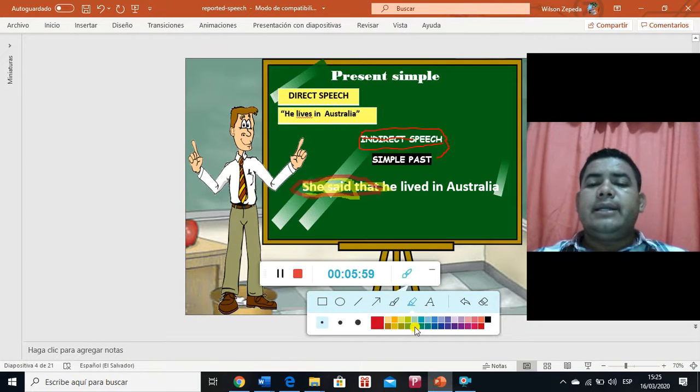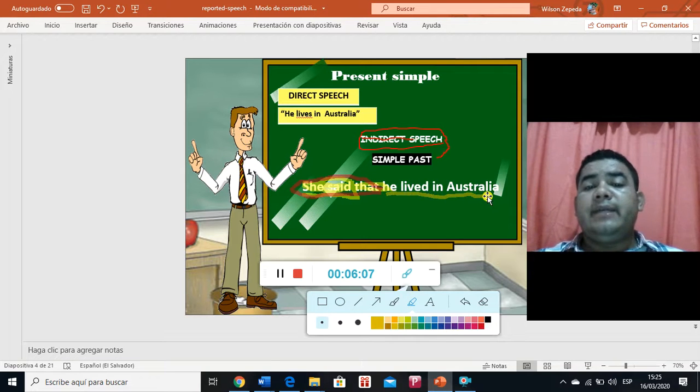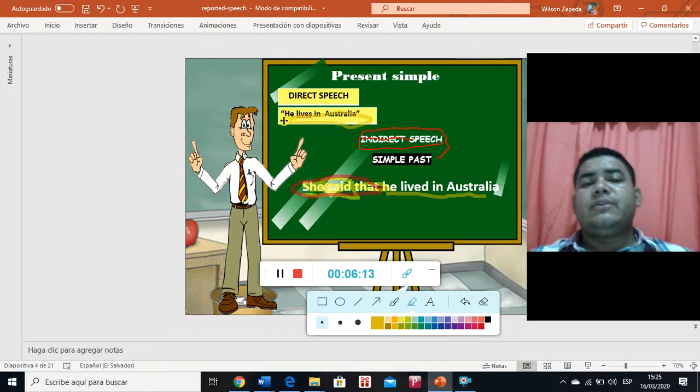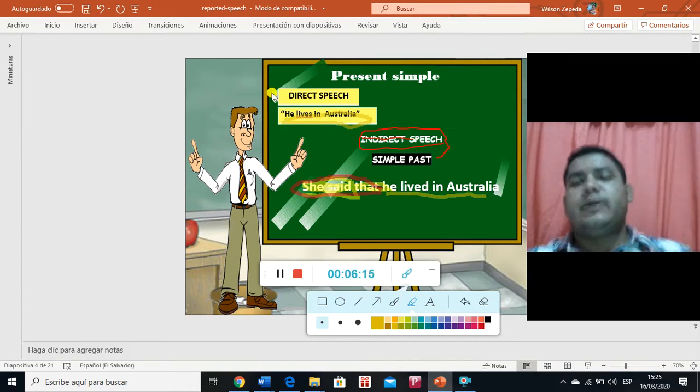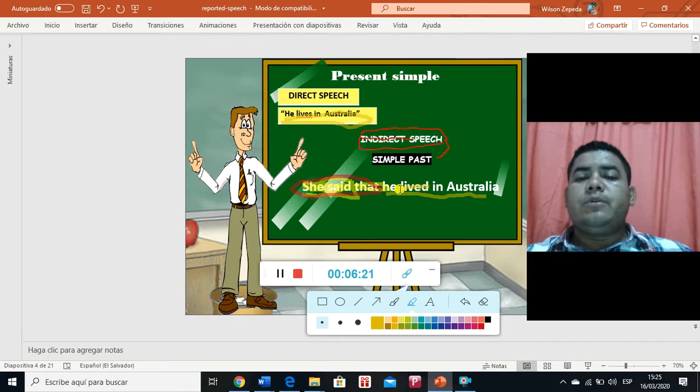So the next thing is, as you can see here, we have the original sentence, right? He lived in Australia. In this case, it is basically the same thing that we have over here, right? He lives in Australia. But this first sentence is in simple present. So the reported speech sentence will go to simple past, and we are going to change the verb lives to lived, which is this one.